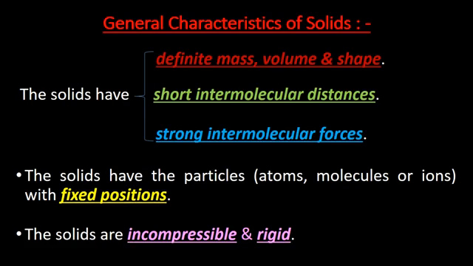That means they are very close to each other. The solids have strong intermolecular forces. Since the distances between particles are very short, the forces are very strong. The solids have the particles with fixed positions.